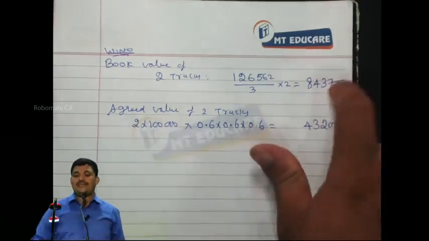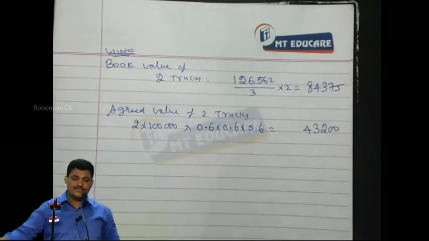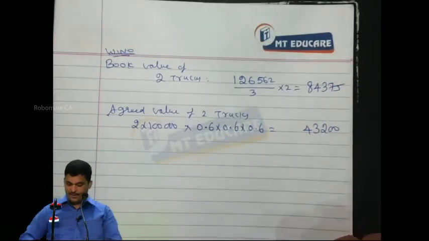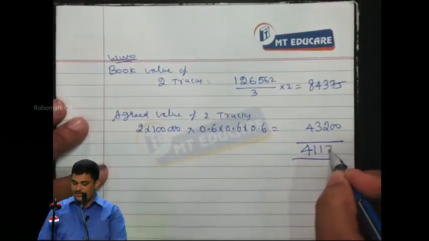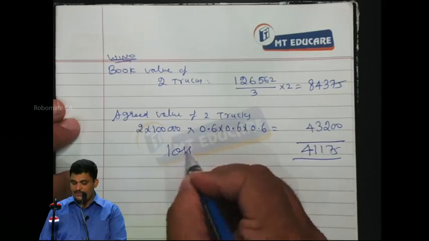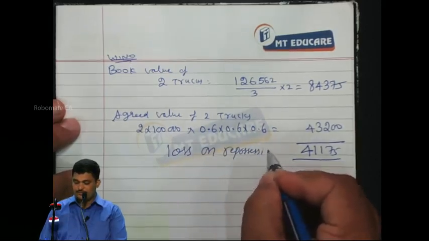So this much asset they are taking only for this much. So the balance is what? Profit or loss? Loss, 41,175. What is it? Loss on repossession.